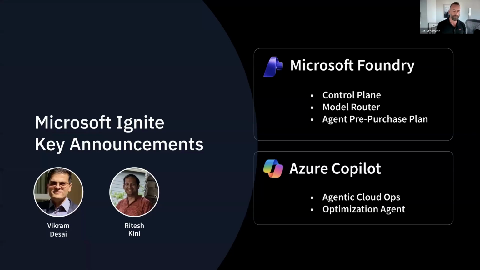Hi everyone. I'm Vikram Desai. I'll talk about some of the key announcements that were made at Microsoft Ignite, which make it easier to manage agents and optimize your costs. But at the center of it all is the Microsoft Foundry to develop and manage AI workloads and models, and Azure Copilot, which is for your agentic cloud ops. Let's go to the next slide.